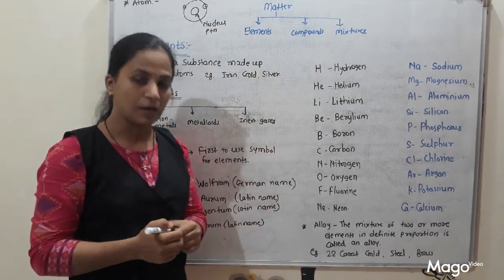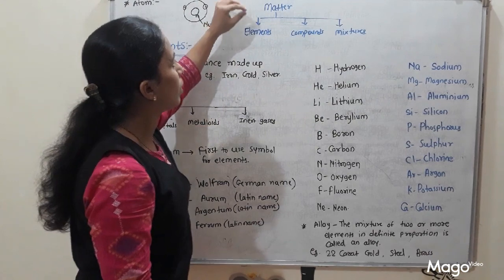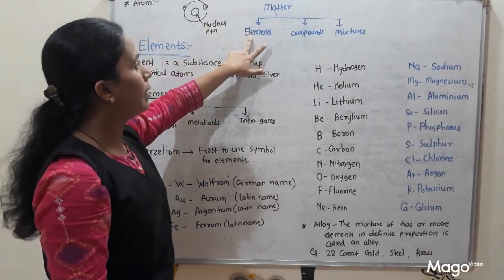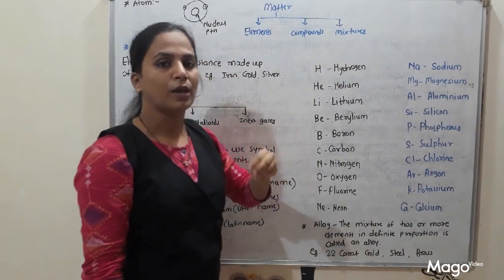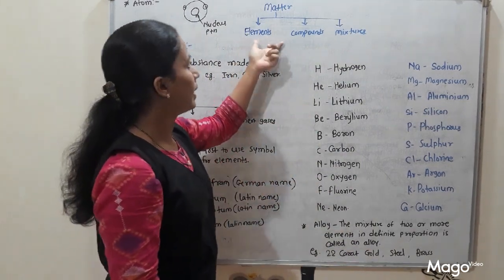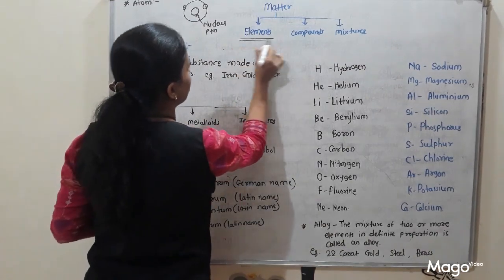Now we are going to study the types of matter. So matter is normally classified into elements, compounds and mixtures, and step by step we are going to study each type. So today we are going to discuss elements.